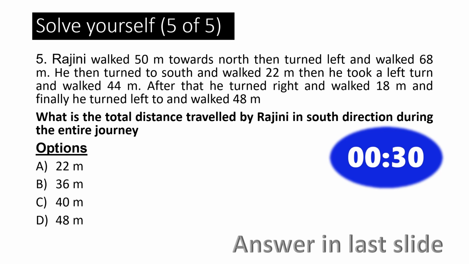After that, he turned right and walked 18 meters. And finally, he turned left and walked 48 meters. So this is similar to the previous diagram, but the question is different. Please listen. What is the total distance traveled by Rajini in south direction during the entire journey?